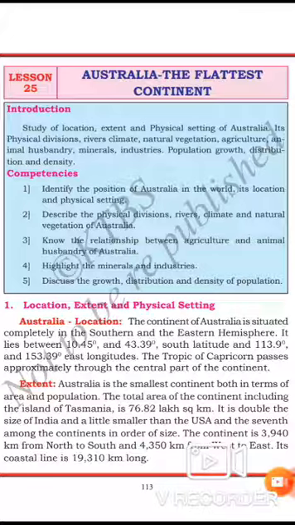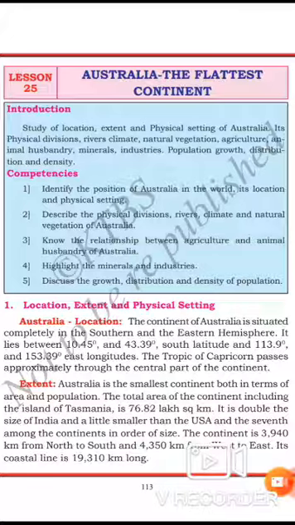Structurally, Australia was a part of the ancient Gondwana land. On the basis of the topography, what is topography? When you get this video, write the meaning of topography. According to the topography, Australia is divided into three physical divisions: Eastern Highlands, Western Highlands, and Central Lowlands.